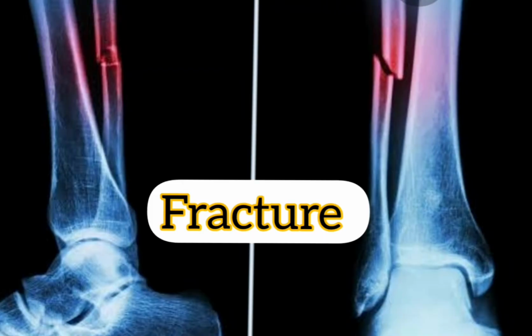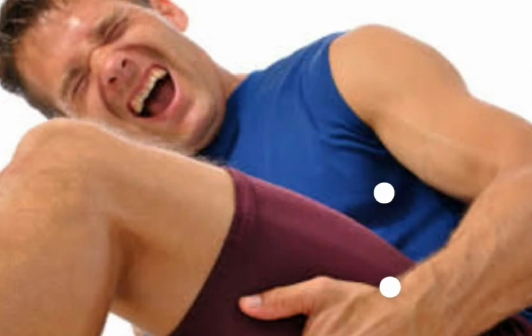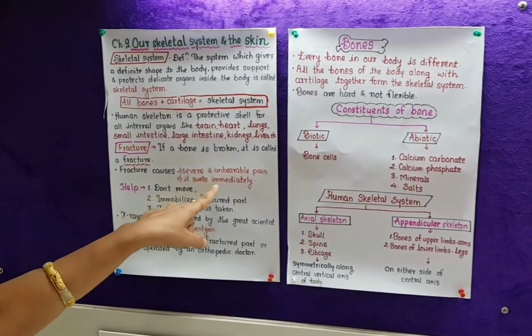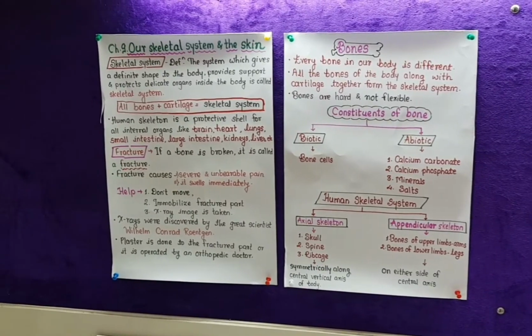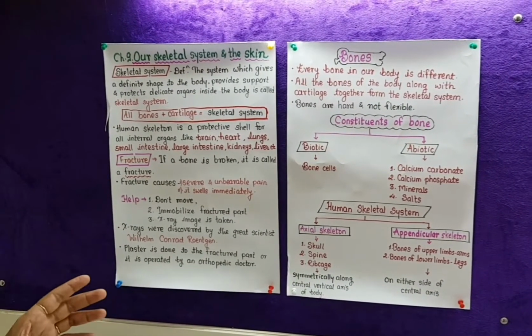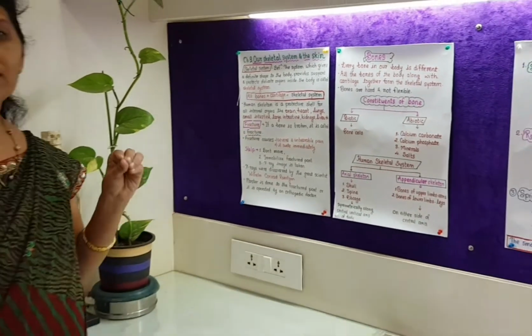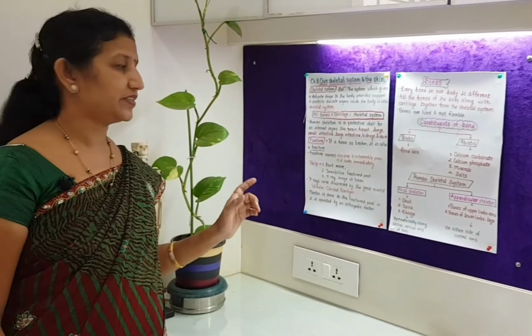If a bone is broken, it is called a fracture. And a fracture causes severe and unbearable pain. The patient cannot bear that pain, and it swells immediately. Whenever there is a fracture, the swelling comes on that fractured part immediately, at the same time, and there is an inflammation, and it shows that 99% there may be a fracture.